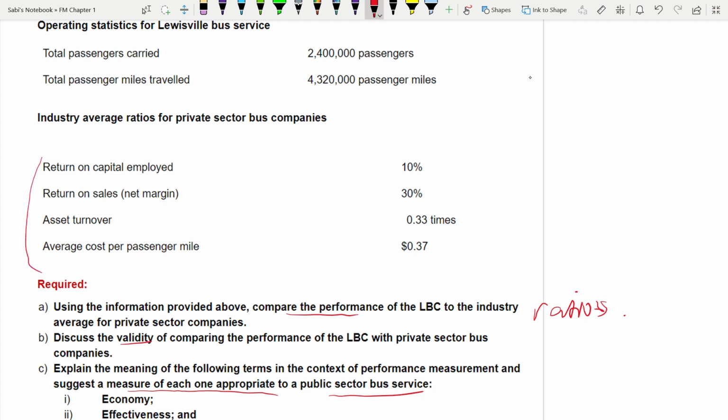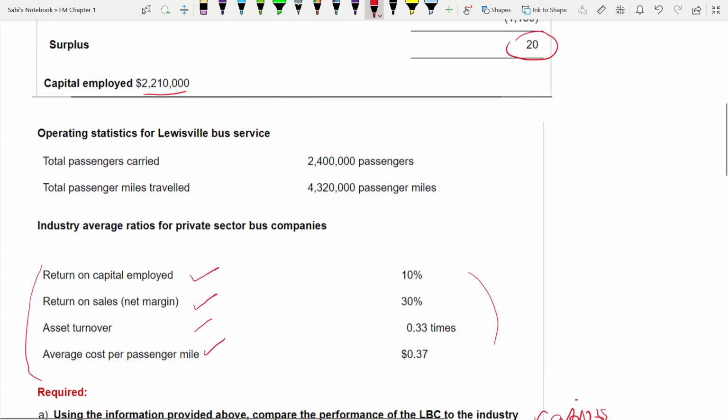See, here there's a list. That means you have to calculate this, you have to calculate this, you have to calculate this, you have to calculate this. Maybe some further ratios. Don't limit yourself to these 4 ratios. Some other 2-3 ratios you can calculate from the information given here. From these two pieces of information, make use of it. Always try to make use of information. Think what ratios I can come up with if I have this piece of information.